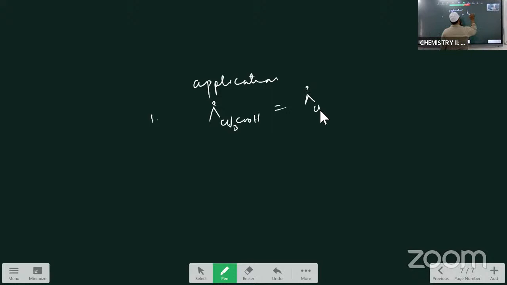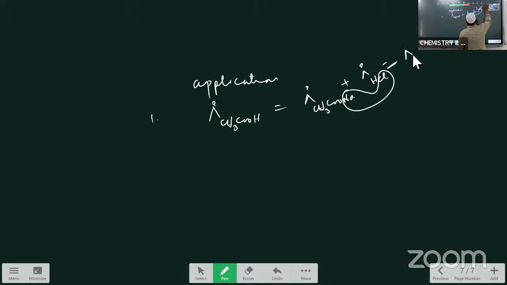First you have to take the salt of this, CH3COONa, and then plus the conductance of HCl I am taking. You remove the conductance of NaCl from this, and you will get the conductance of what? Minus NaCl I am writing. By removing NaCl, what are we getting? CH3COOH only. So this is the way to calculate the molar conductance of the weak electrolyte acetic acid. This is the first application.